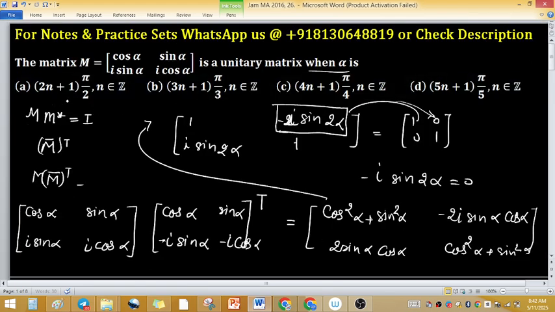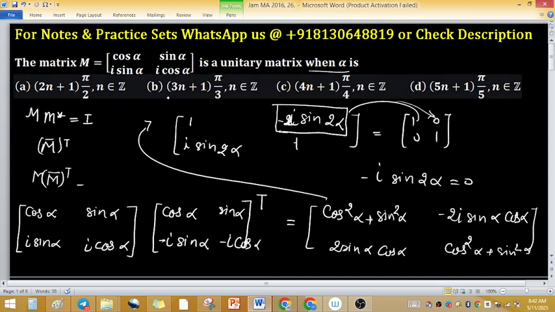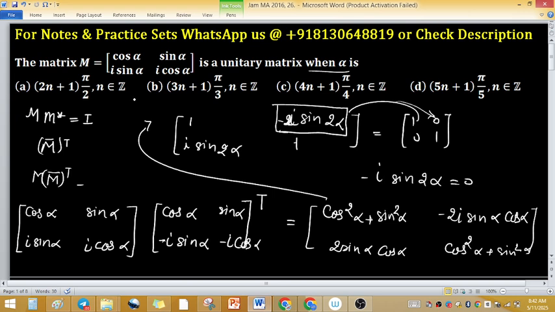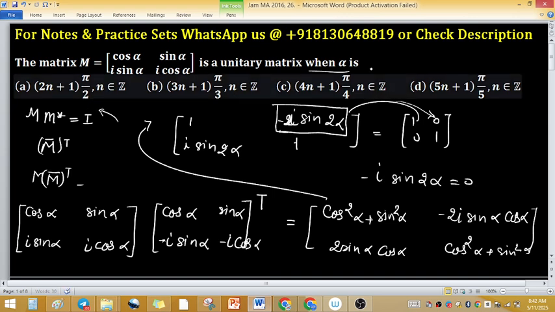Because in options A, B, C and D you can check, there is no option of multiple of pi. But pi by 2 is given, and option A is saying odd multiple of pi by 2, meaning cos alpha is 0 in this case. So the right key is option A.